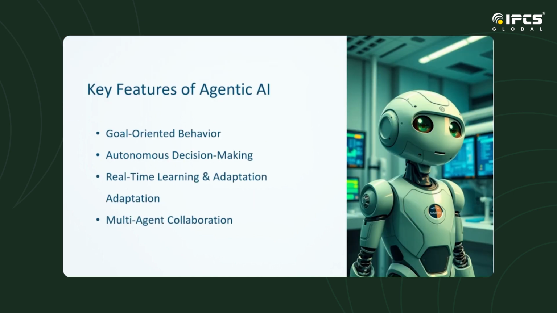And these are some key features of agentic AI. Goal-oriented behavior: setting objectives, that is goal-oriented behavior. Autonomous decision making: as we already said, acting independently without constant human input. Real-time learning and adaptation, then multi-agent collaboration, working with other AI agents for complex tasks.